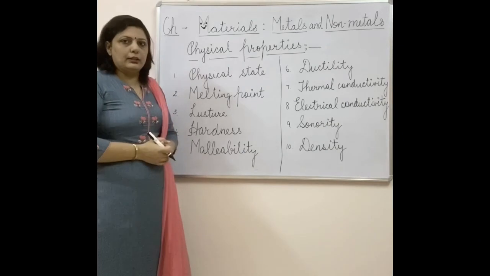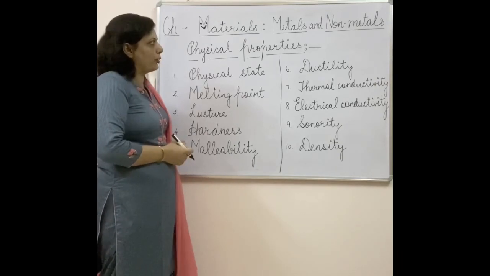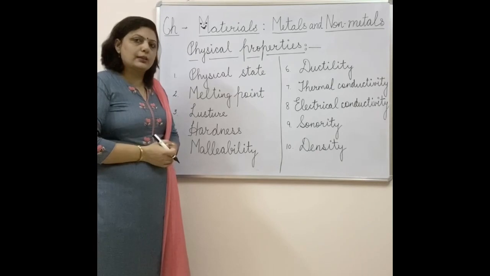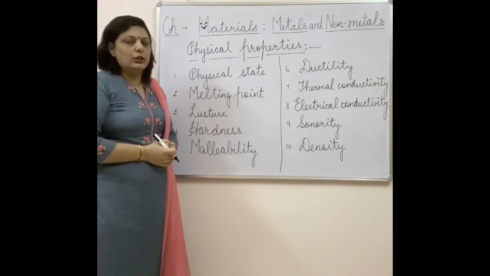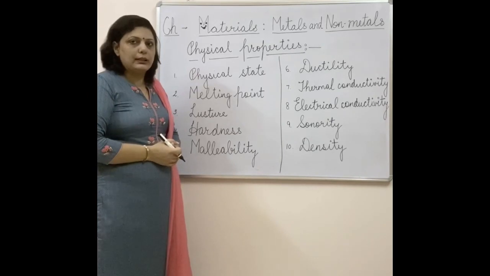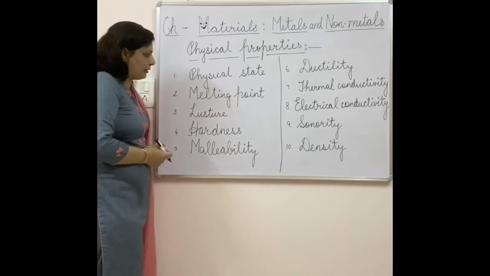All the materials present on earth are basically distinguished between metals and non-metals on the basis of their physical properties as well as chemical properties. So first of all, I will let you know about some physical properties which play a very important role in differentiating between metals and non-metals. Here I have written a few properties. I will discuss them one by one.